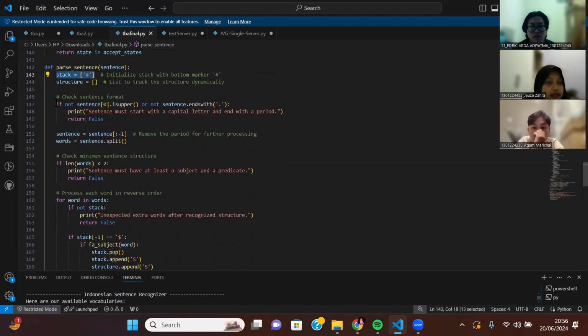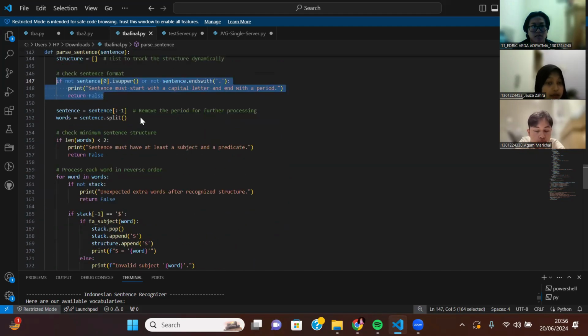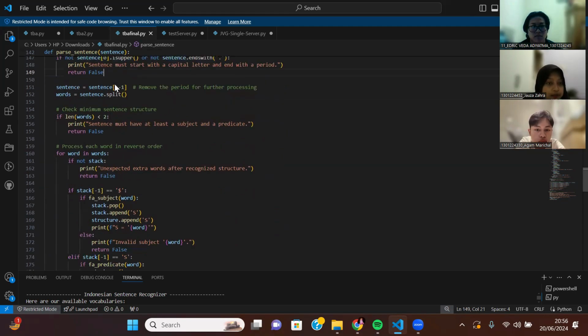And then for this one, it's just like a regular requirement for a sentence, that the sentence must start with a capital letter and end with the period. So as you can see from here, the token recognizer for subject, the first letter is always capital. So yeah, it will be recognized from there.